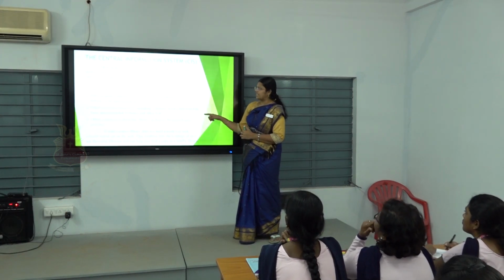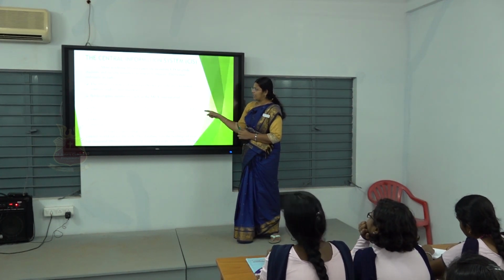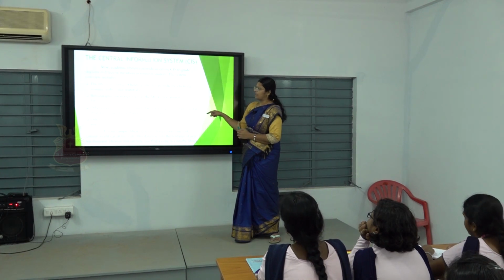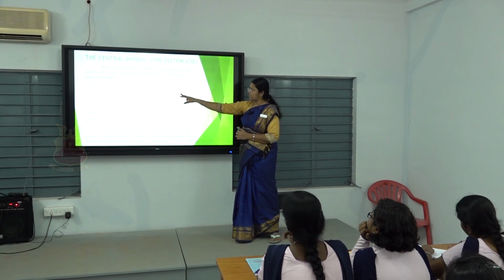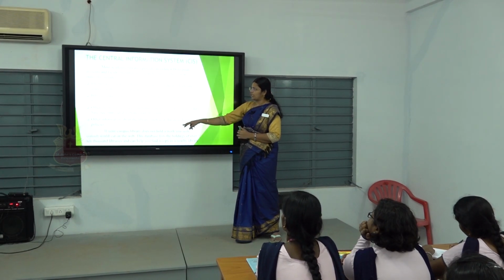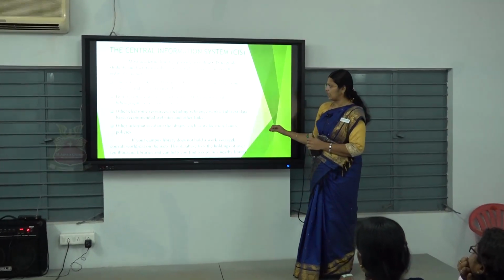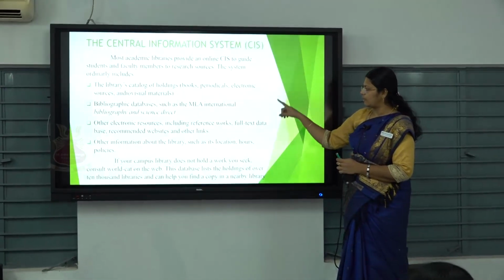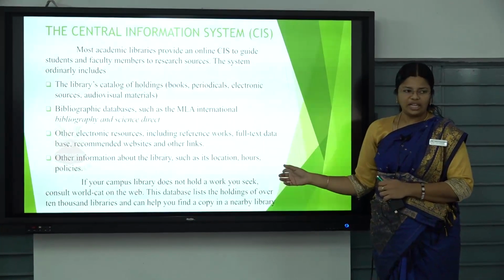So this is called the Central Information System, and every library is equipped with it. This information will tell you about the books, periodicals, electronic sources and audio visual materials which the whole library consists of. Okay. I think you can understand this.